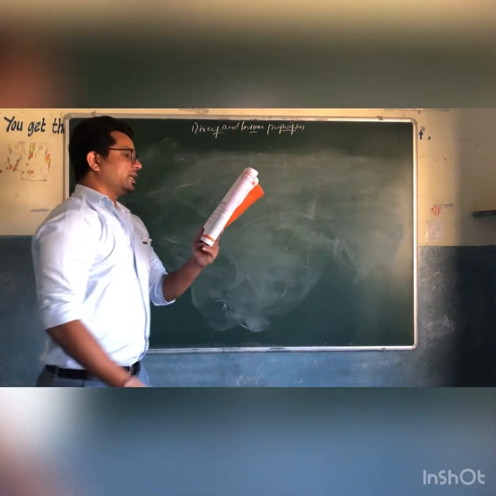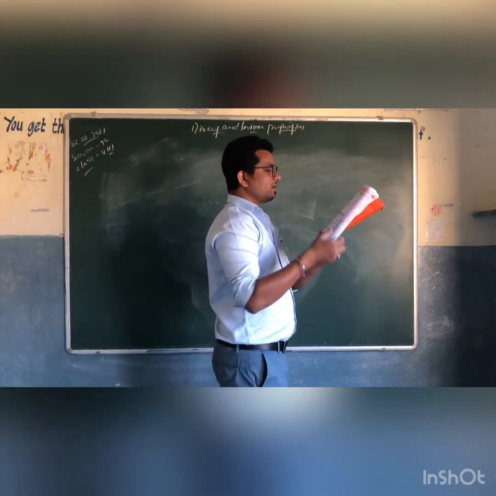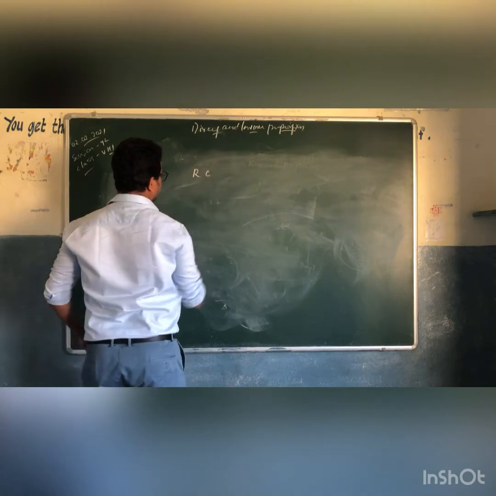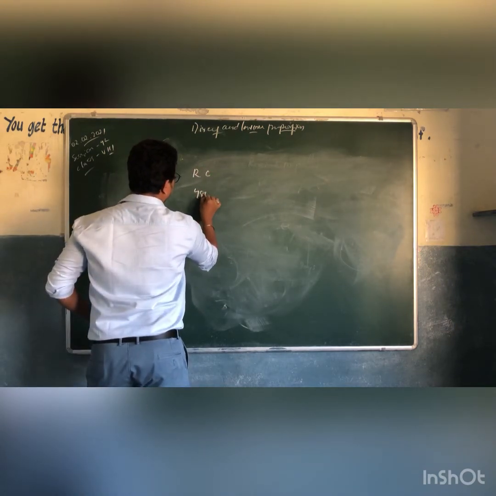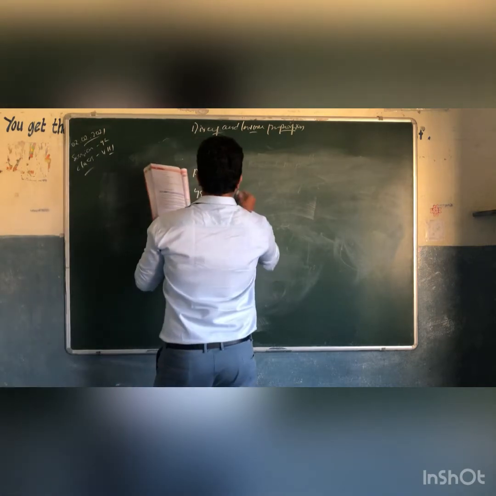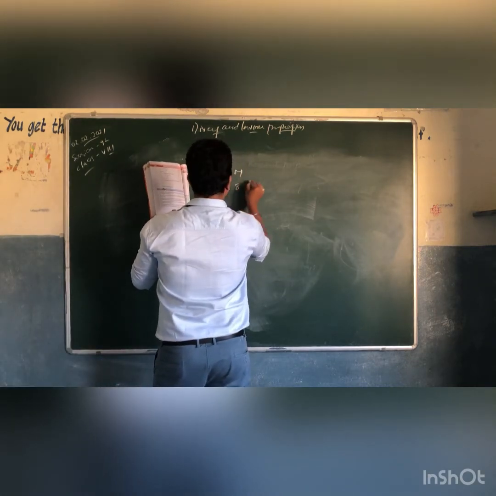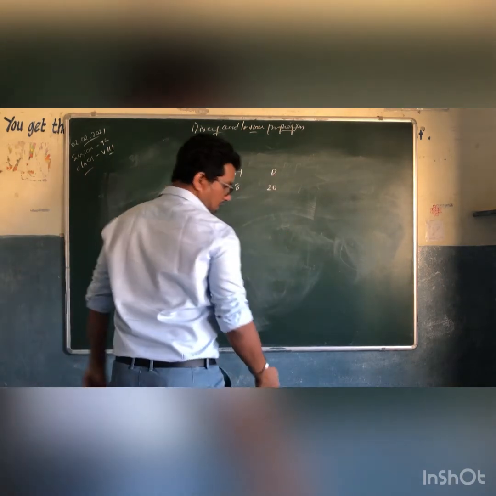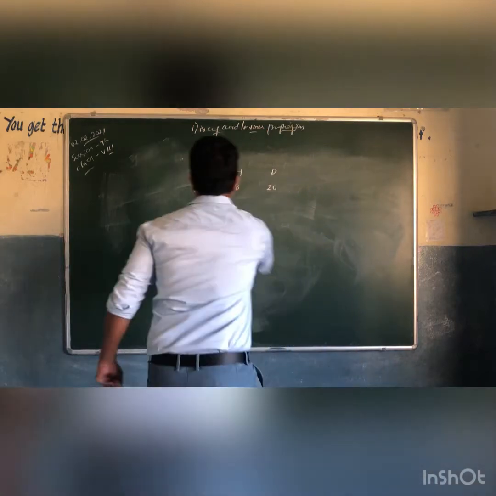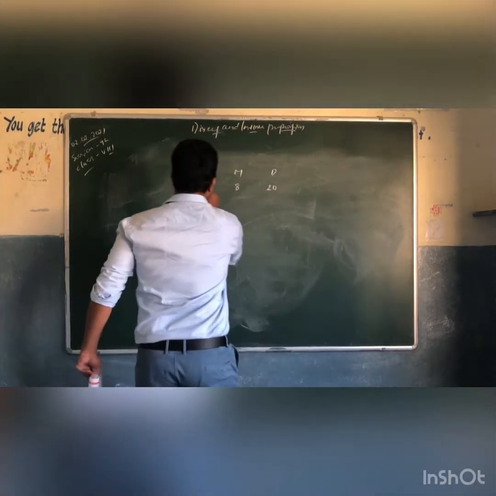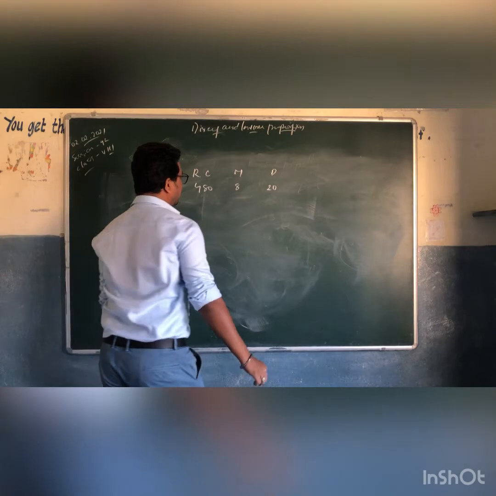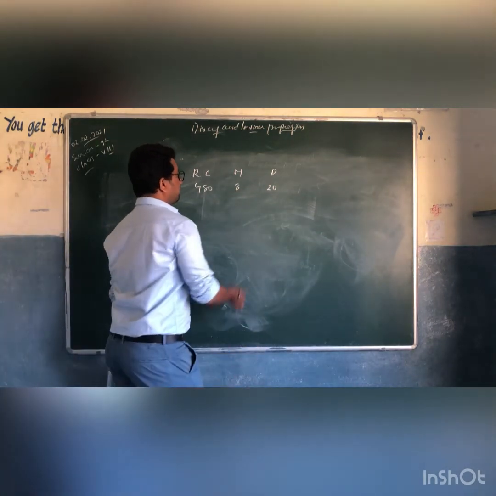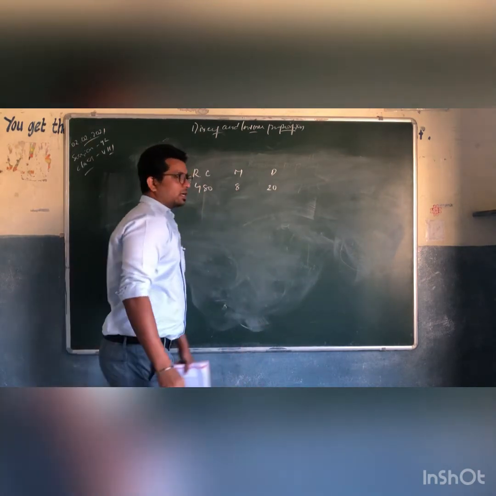Now, rice costing rupees 480 is needed for 8 members for 20 days. See, he's saying rice costing which is 480 rupees, right? Members are 8 members and days is 20 days. 480 rupees required for 8 members and the rice will last for 20 days.